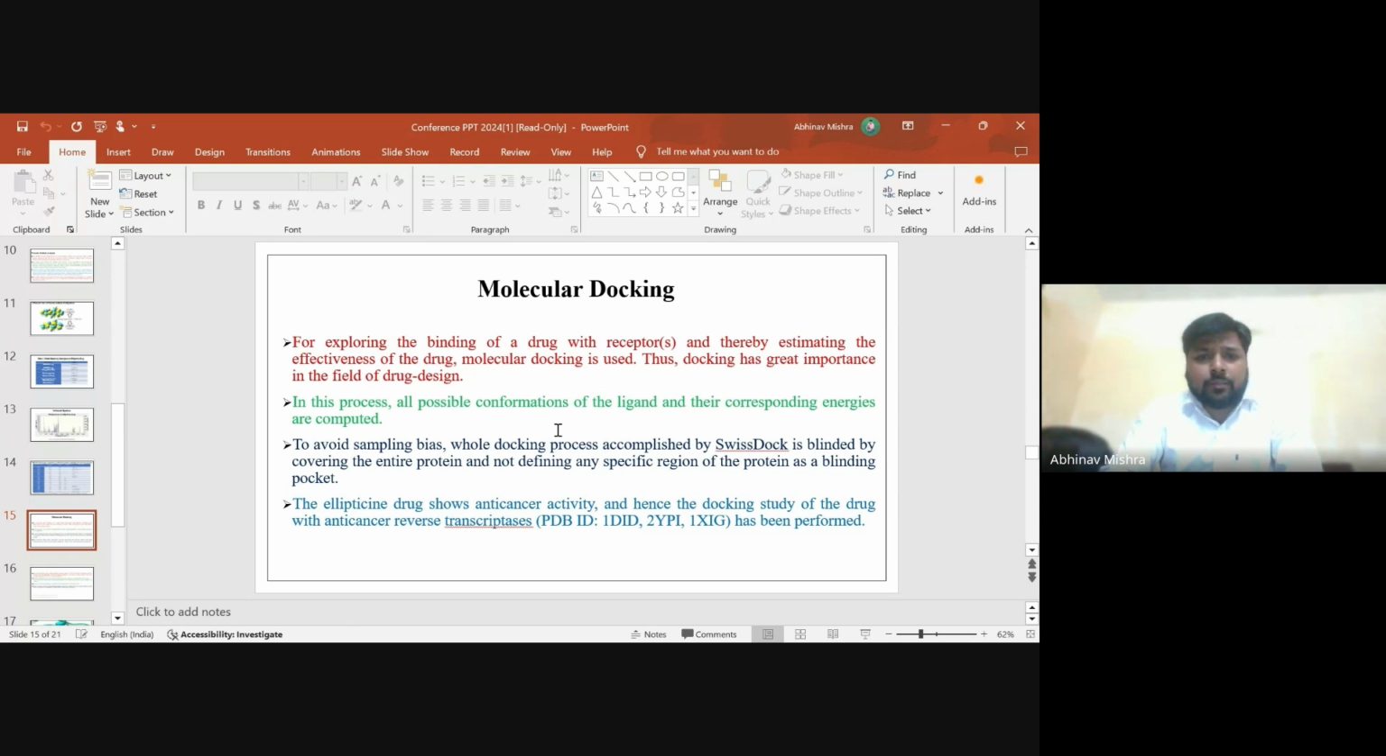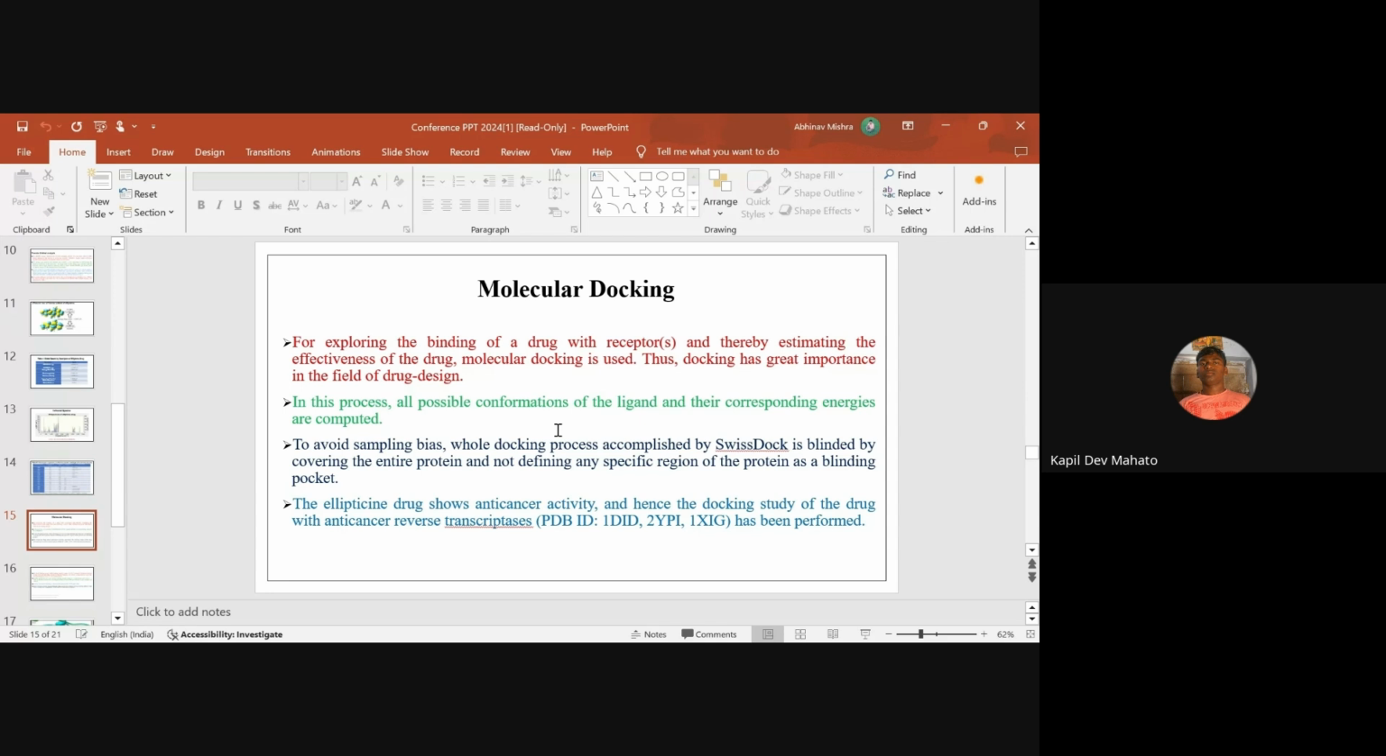To avoid sampling bias, the whole docking process is accomplished by SwissDock. Mr. Mishra, conclude within 2 minutes. Your 8 minutes is over.